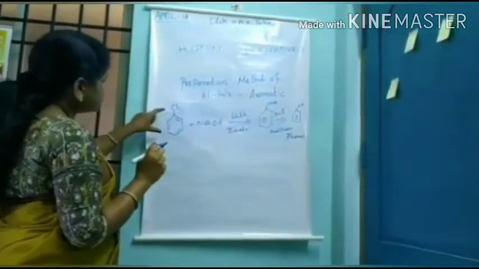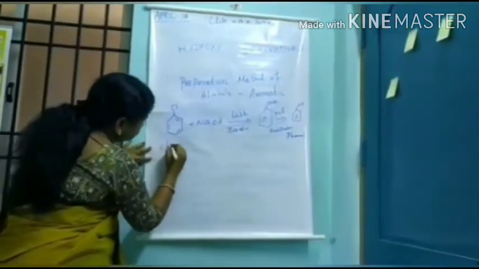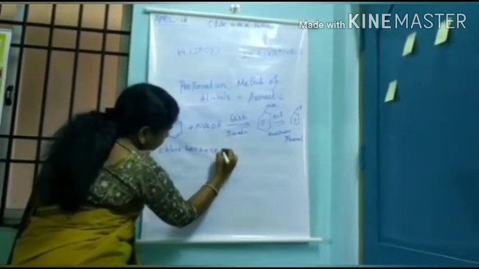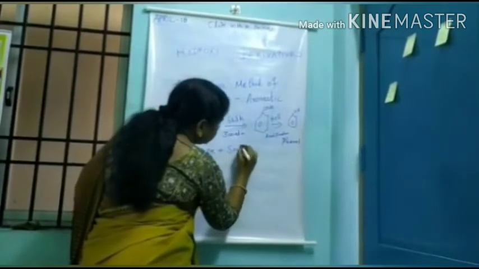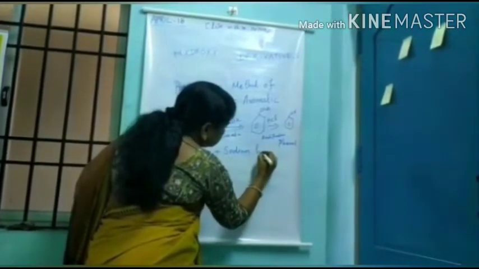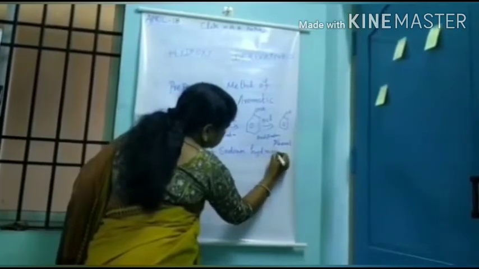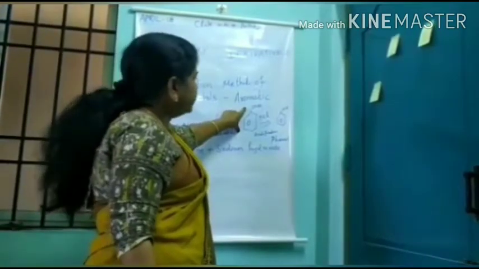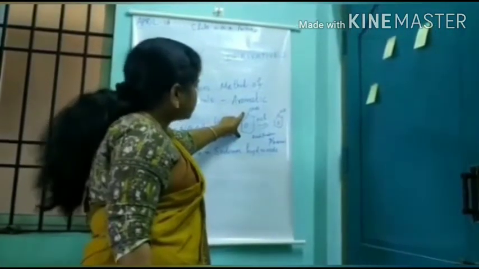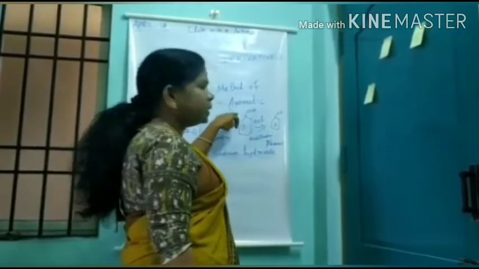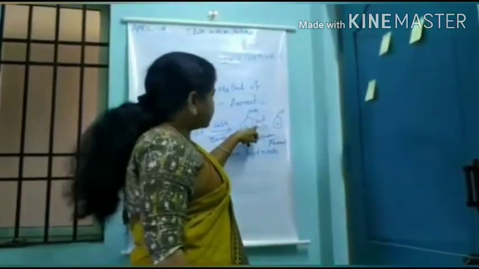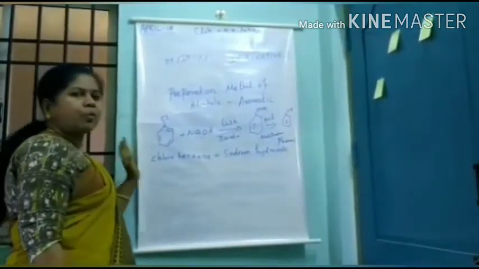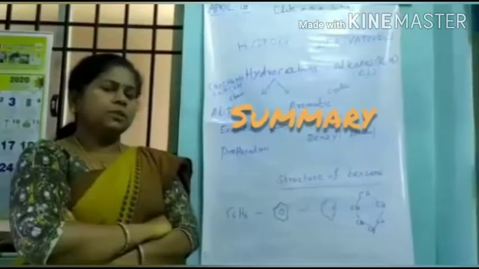Let me explain again. This is chlorobenzene. With sodium hydroxide, they react together and we get sodium phenoxide, with a byproduct. Again we acidify sodium phenoxide with hydrochloric acid and we get phenol. This is one of the preparation methods of phenol, an aromatic alcohol. So, got it, students?